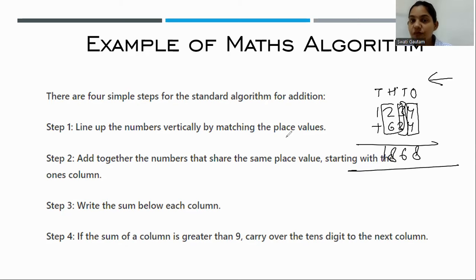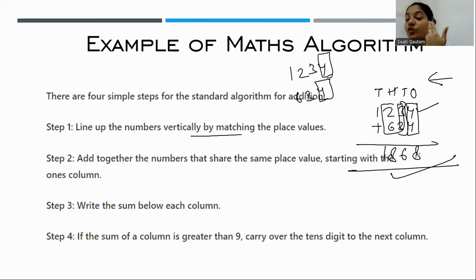First we line the numbers up vertically by matching their places, because in the first number the ones place is 4, and in the second number the ones place is again 4. So we add them vertically, then we move toward the tens place, then toward the hundreds and the thousands. This is the complete algorithm to get an answer. This is the algorithm that we use in mathematics.